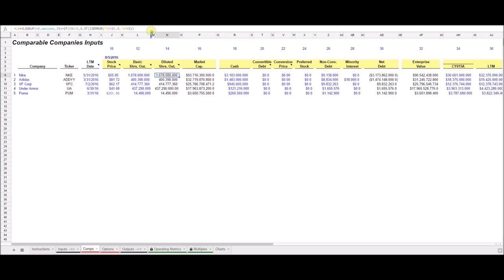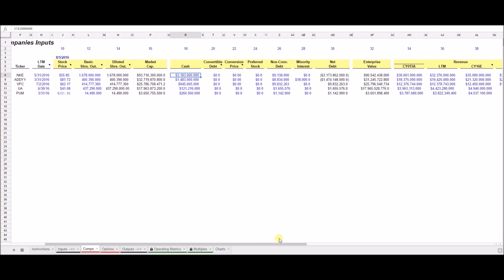Diluted shares outstanding is a formula and will be automatically generated once you enter the amount of basic shares out. The difference between basic shares outstanding and diluted shares outstanding is that diluted shares include dilutive securities such as warrants, capital notes, or convertibles. Market capitalization does not need to be inputted, as it is also a formula like diluted shares. Market capitalization is simply diluted shares outstanding times the stock price.